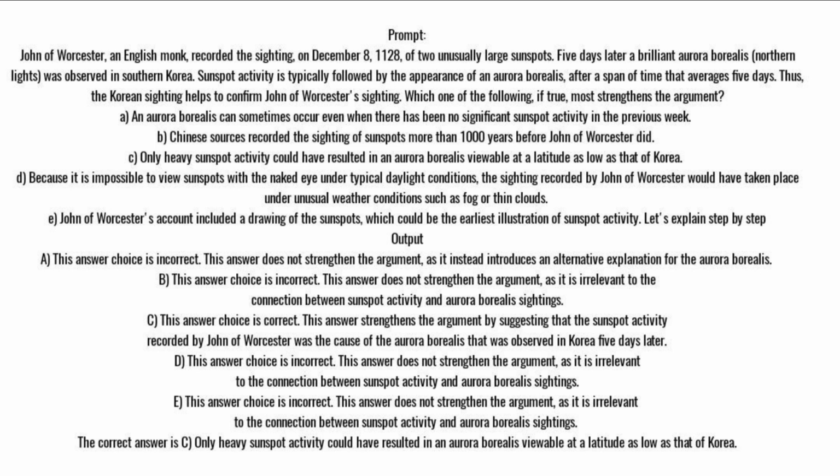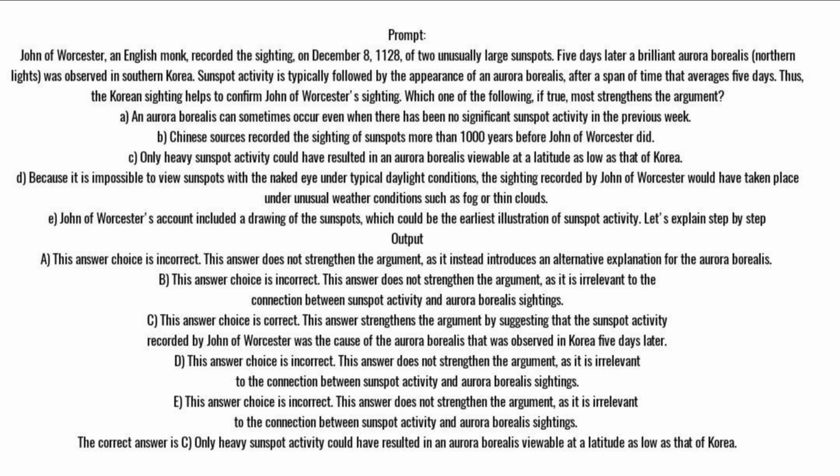A. An aurora borealis can sometimes occur even when there has been no significant sunspot activity in the previous week. B. Chinese sources recorded the sighting of sunspots more than 1,000 years before John of Worcester did. C. Only heavy sunspot activity could have resulted in an aurora borealis viewable at a latitude as low as that of Korea. D. Because it is impossible to view sunspots with the naked eye under typical daylight conditions, the sighting recorded by John of Worcester would have taken place under unusual weather conditions such as fog or thin clouds. E. John of Worcester's account included a drawing of the sunspots, which could be the earliest illustration of sunspot activity. Let's explain step by step.